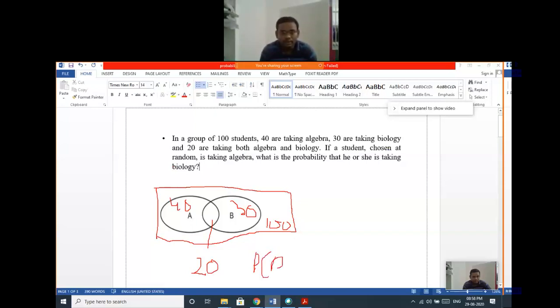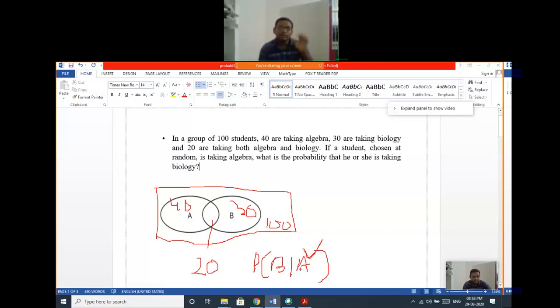Probability of B given it is chosen from algebra. Okay, a student is chosen from algebra. That's why I have taken the conditional probability. The given is A, and we have to find the probability that that person is taking biology. Okay, so we are considering this as the conditional probability.